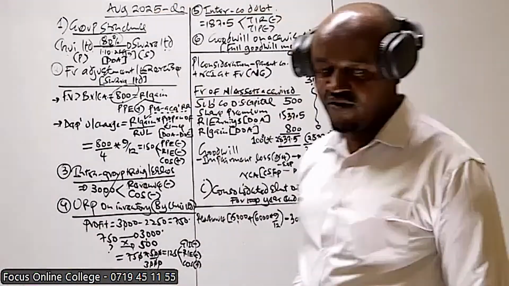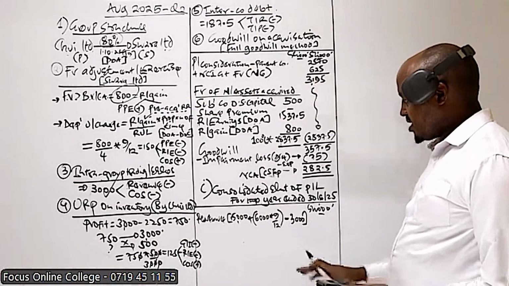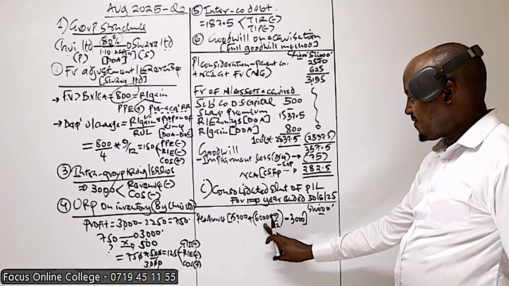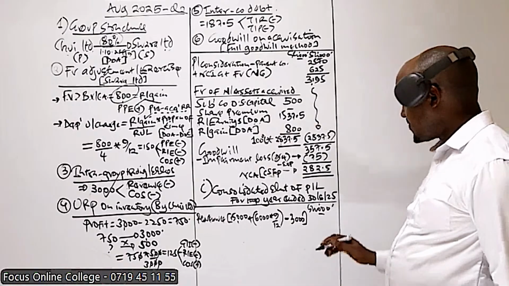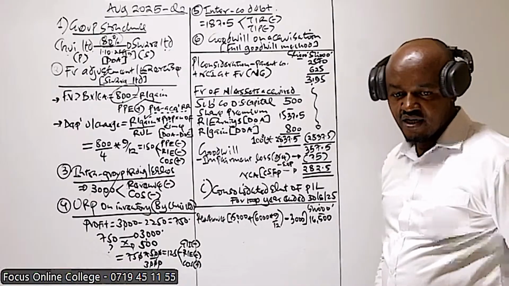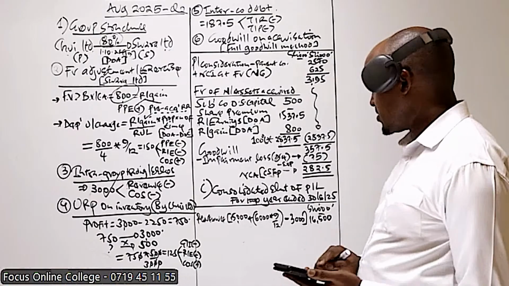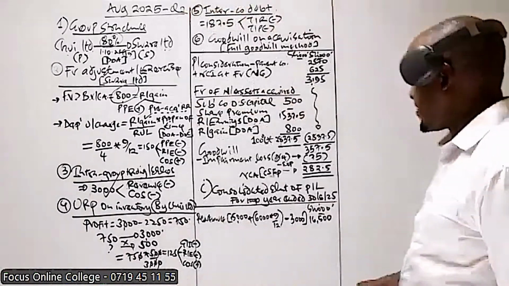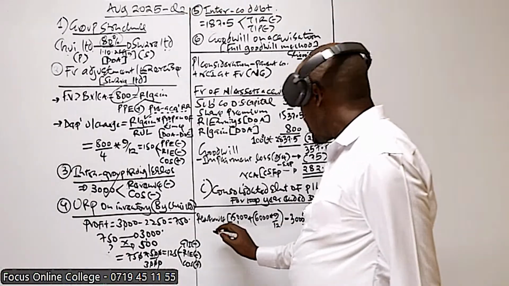We need to get the final value. This basically will give us 19.5, which will give us what? 16,500. Yes, that is basically the revenue.